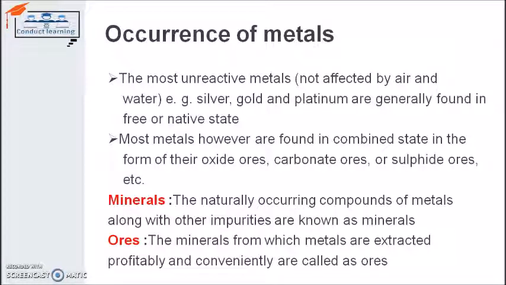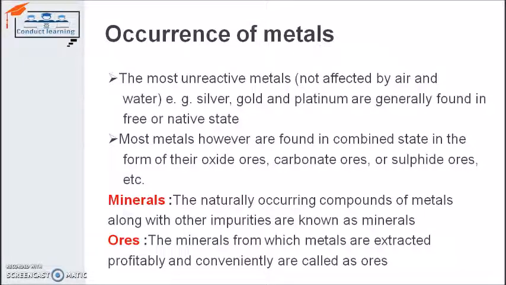The second word is ores. Ores are those minerals from which the metal can be easily or profitably extracted. So ore is the mineral from which we usually extract the metal. We can also compare the two: minerals can be ore, but ores are always minerals. That means from any kind of mineral we can't extract the metal, but from every kind of ore we can extract the metal. So ores are minerals, but all minerals are not ores.